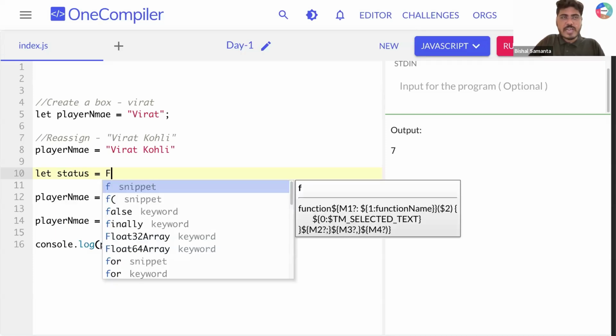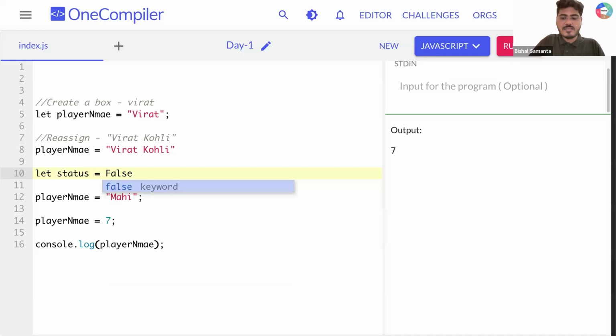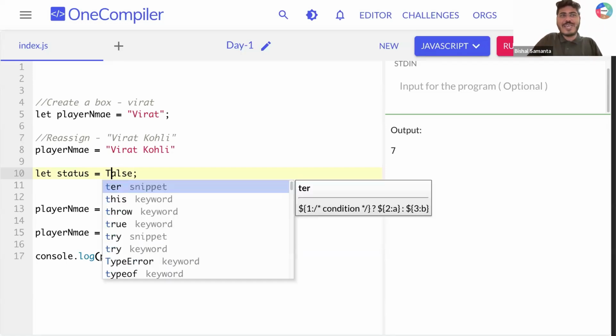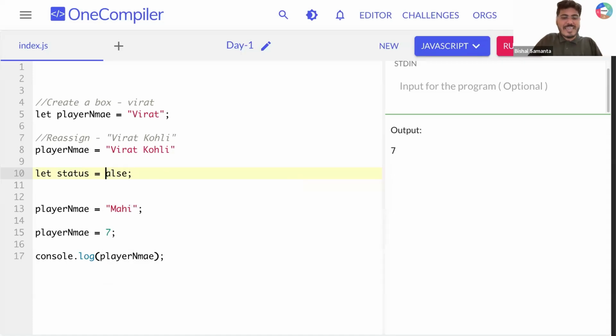Can I create a Boolean value like that? False. Can I create a Boolean value like that? No, it is capital, right? You need to write either true in this exact way or false in this exact way. You cannot change it to something like that. No, that will give you an error.